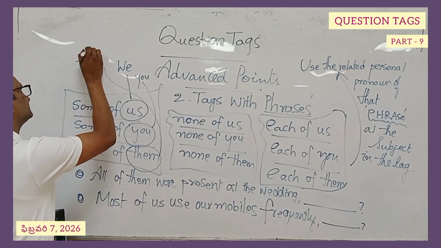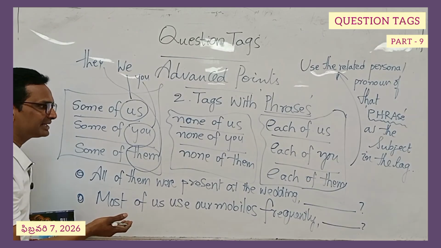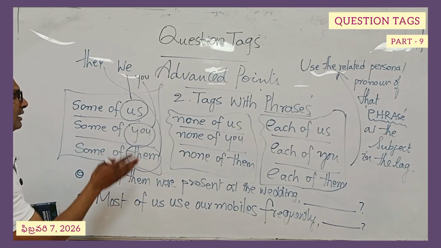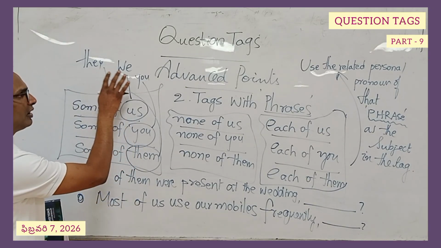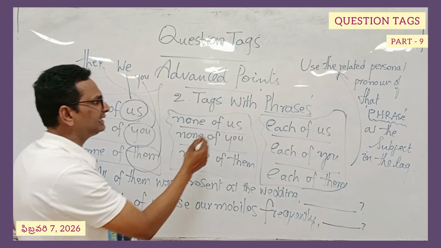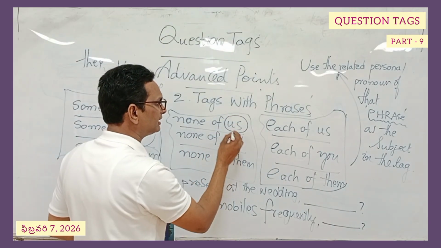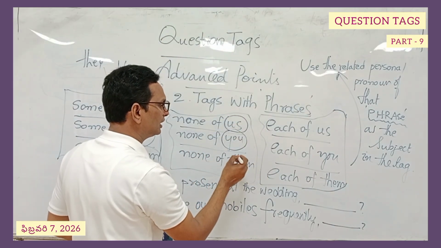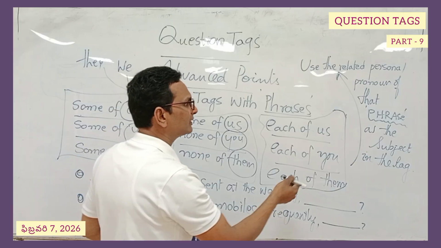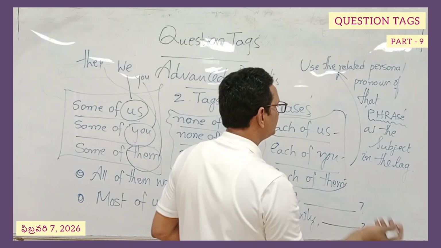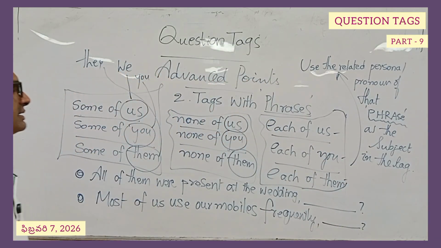Absolutely, they. So now it has become easy for you to understand. By looking at these words, you will form the basic pronouns. Once you look at these words, it will become crystal clear for you.